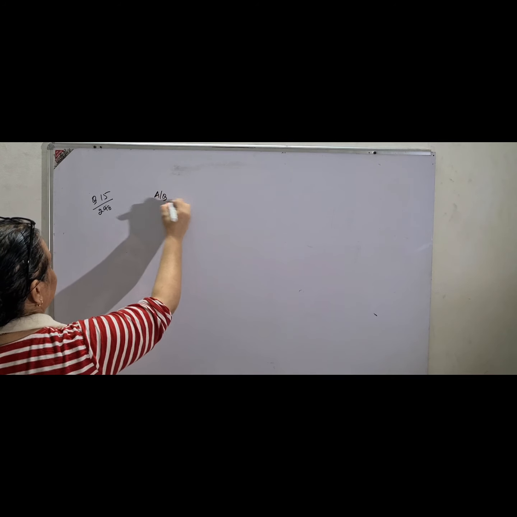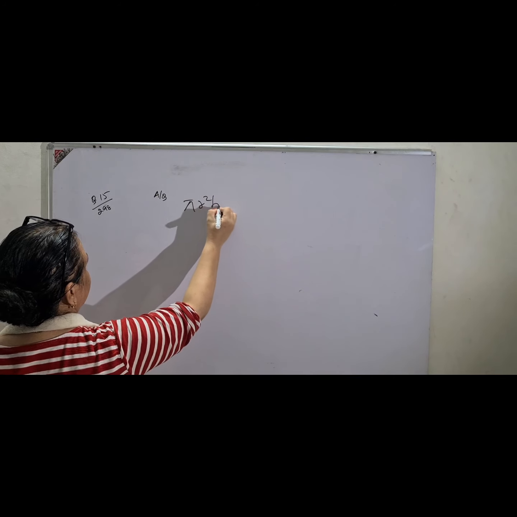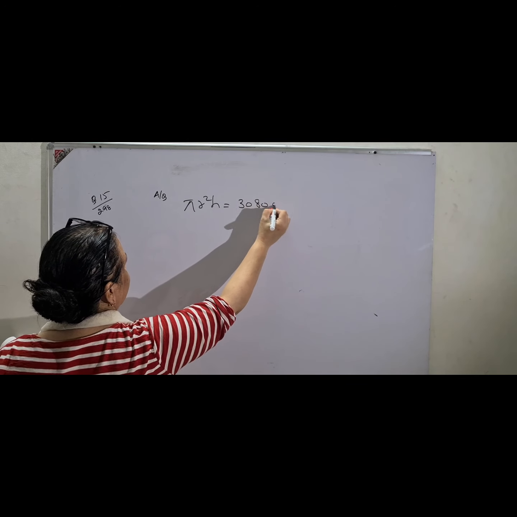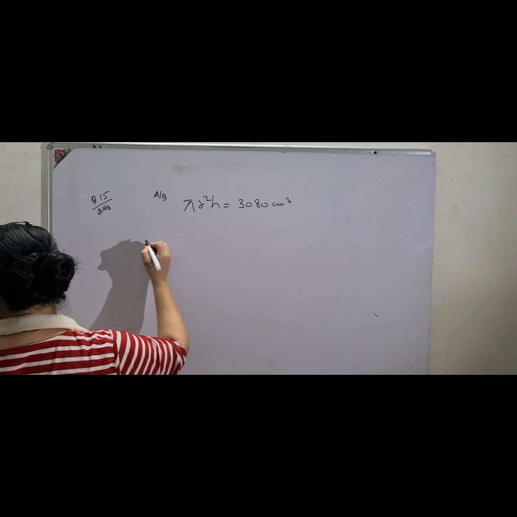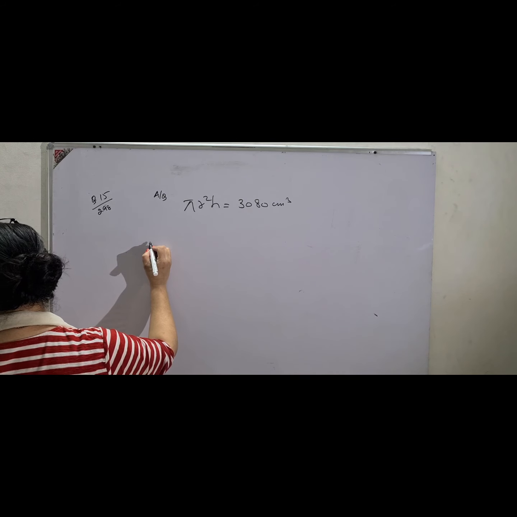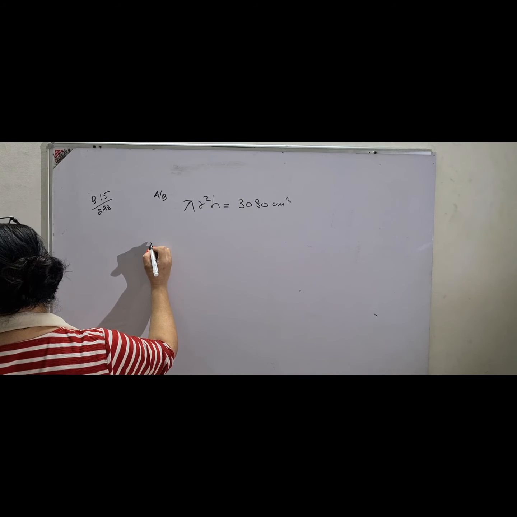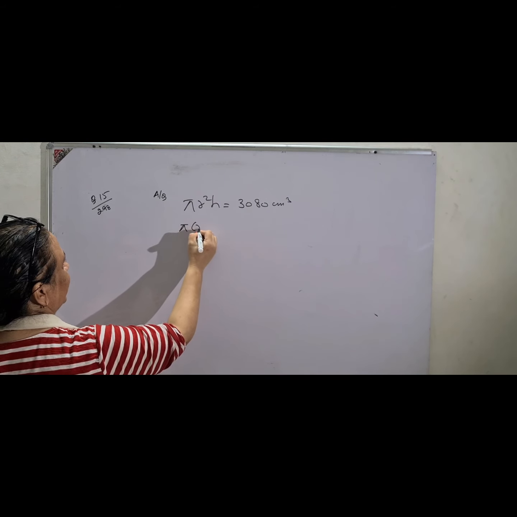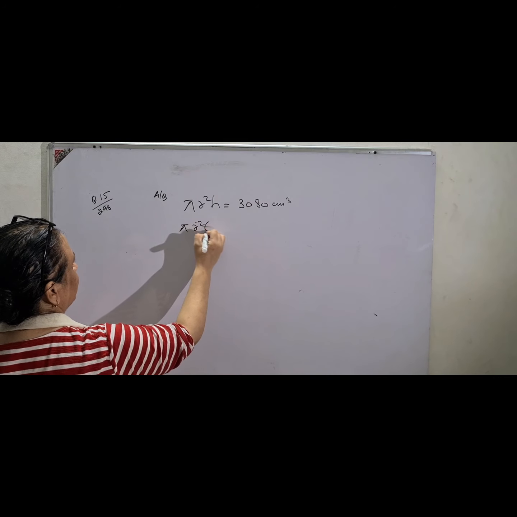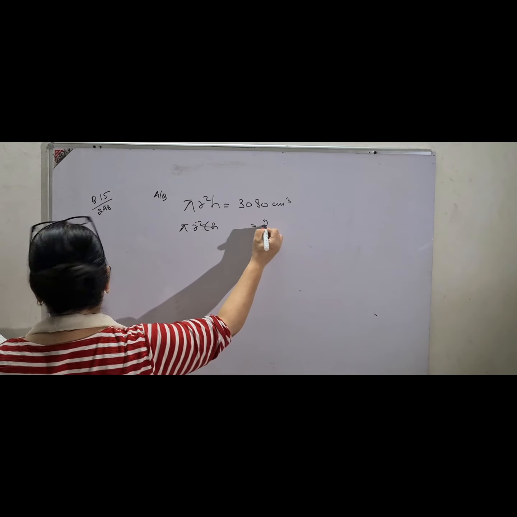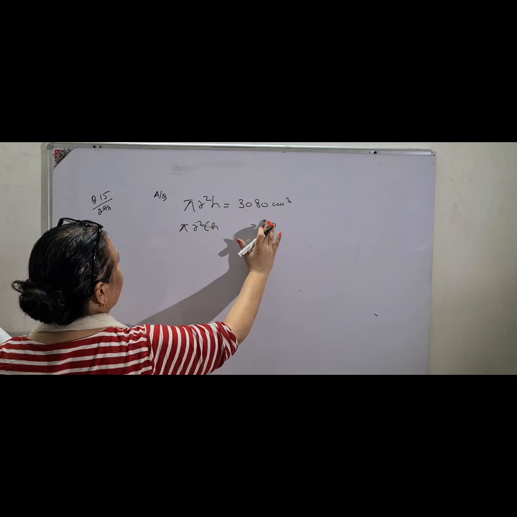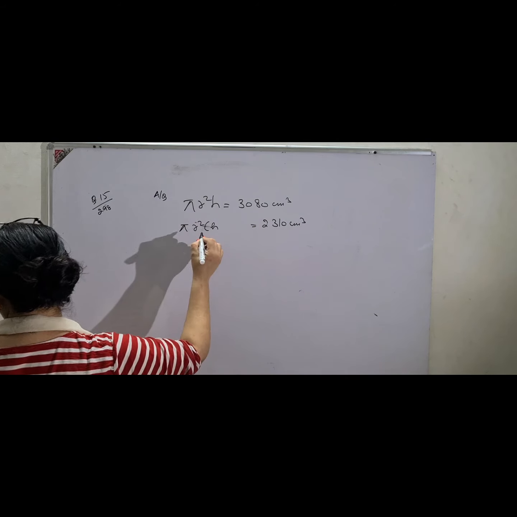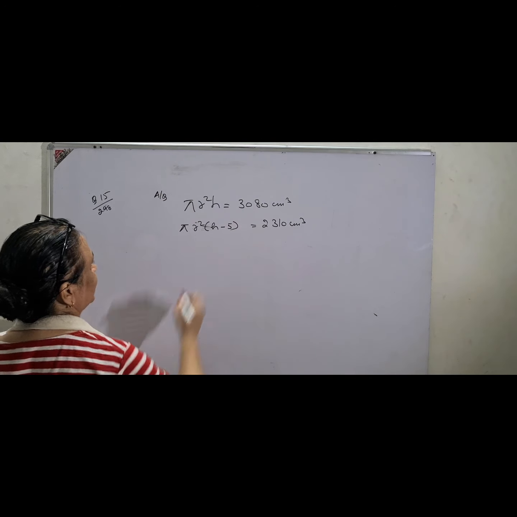According to the question, he says pi r square h, the volume of the original cylinder, is given to be 3080 centimeter cube. And again he says that to fill a cylindrical vessel completely, 2310 centimeter cube of water is required when it is below 5 centimeter of height.